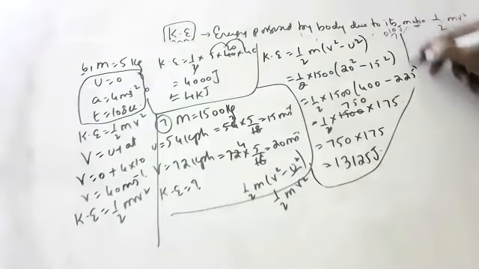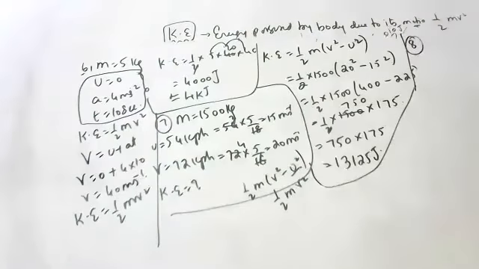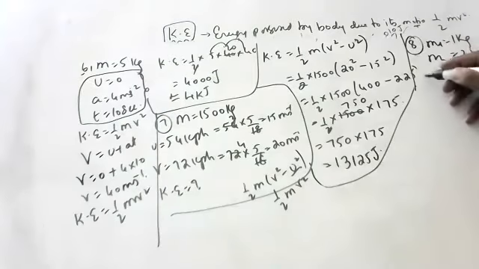Question 8. Two bodies of mass 1 kg and 3 kg are moving with the same velocity. What is the ratio of their kinetic energies? Anyone? The speeds are the same. What is the ratio?